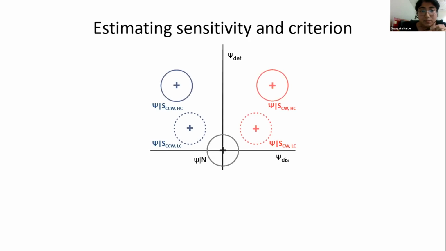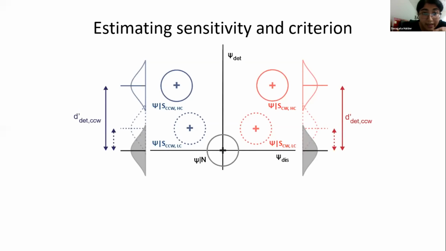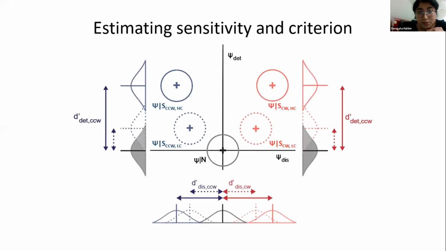The difference between the noise and the signal distribution along detection axis is known as detection sensitivity. Whereas the difference between the two signal distributions, that is clockwise and counterclockwise, along discrimination axis or x-axis is known as the discrimination sensitivity.